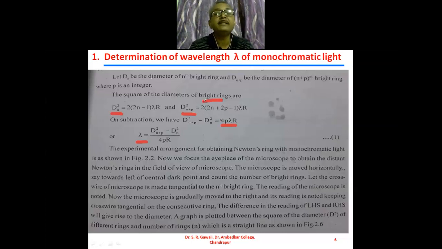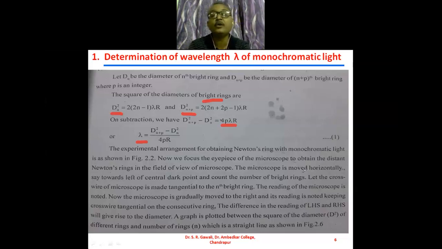So previously we have seen the experimental arrangement for obtaining the Newton's ring. With the help of that experimental arrangement, we will obtain the Newton's ring in the field of view of the microscope. We are observing the Newton's ring with the help of the microscope. And we focus the eyepiece of the microscope to obtain the distinct Newton's ring in the field of view of the microscope. The microscope is moved horizontally. So what will happen when the Newton's rings are observed? We get the concentric circular rings.